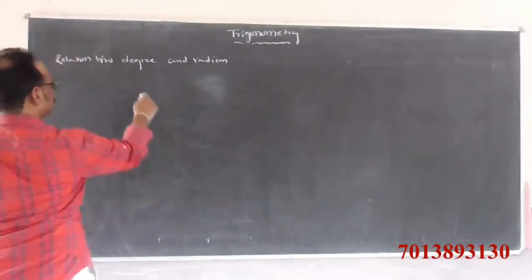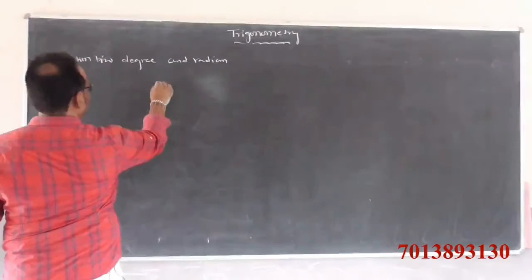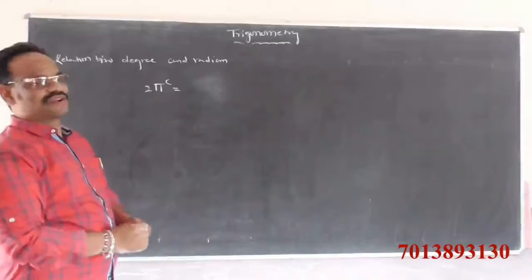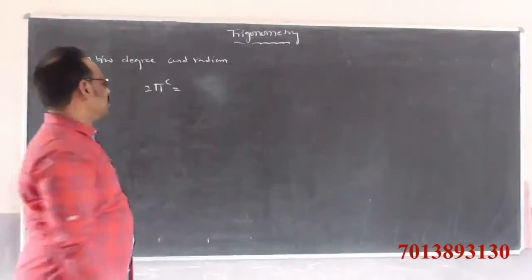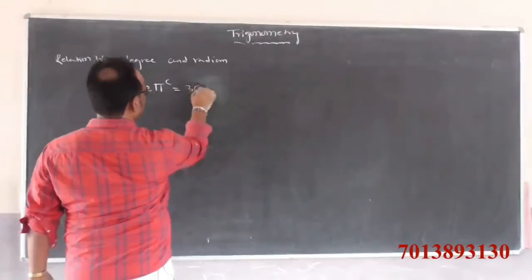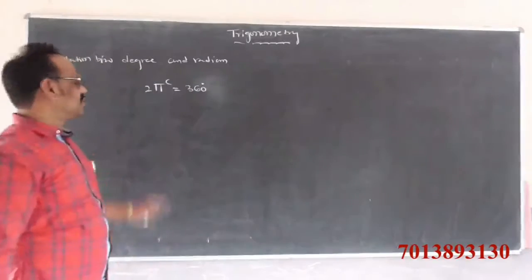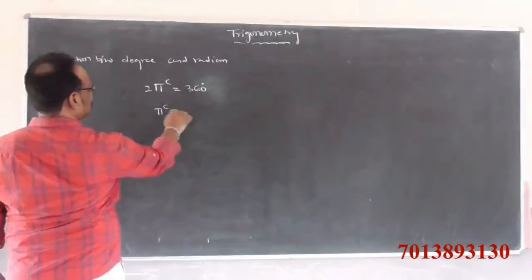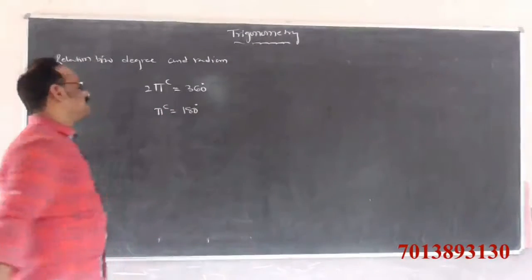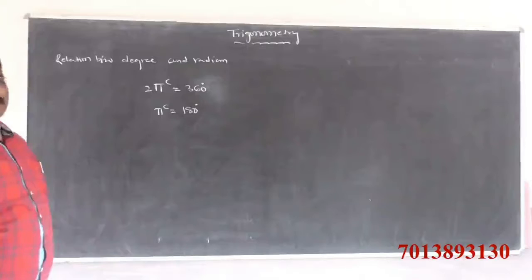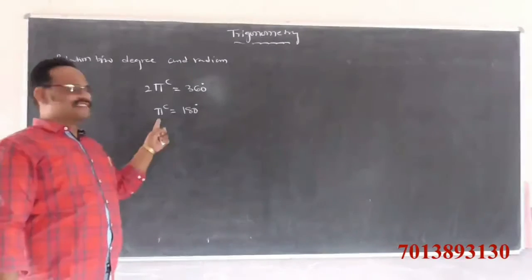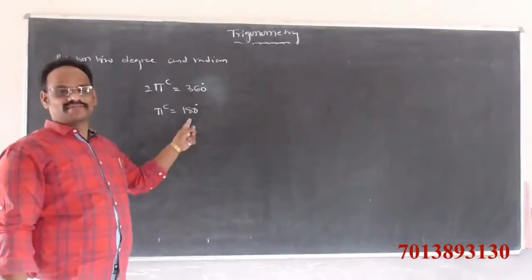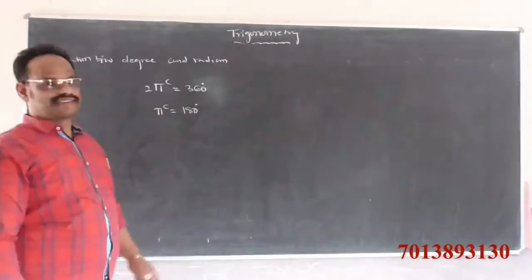We know that one complete rotation is 2 pi radians. In degrees, one complete rotation is equal to 360 degrees. Dividing both sides by 2, we get pi radians equals 180 degrees. Pi radians is nothing but one straight angle, which is 180 degrees.